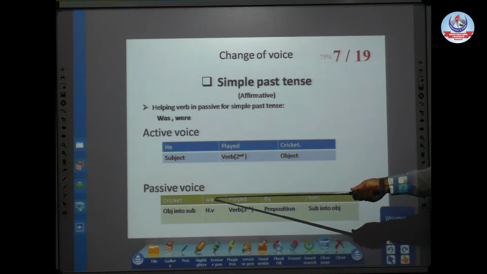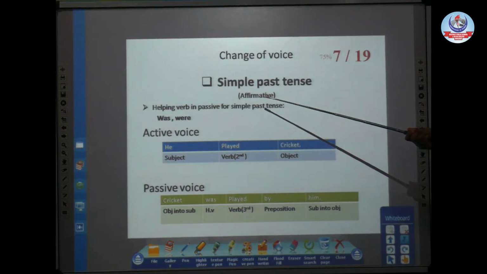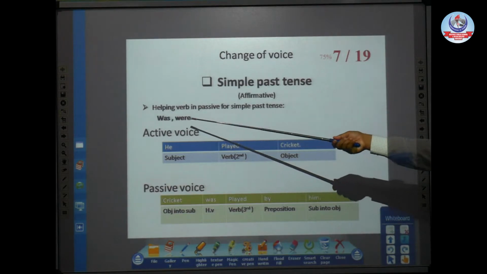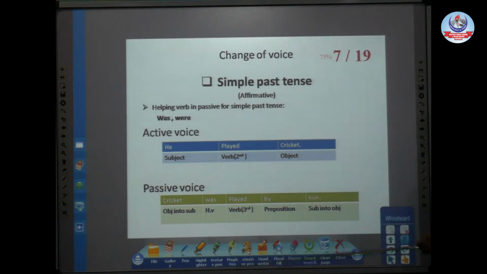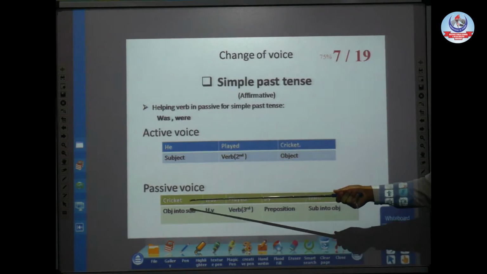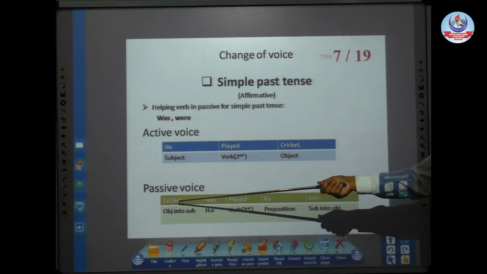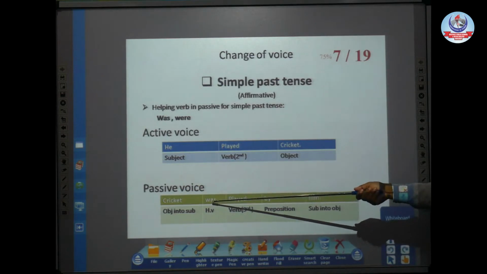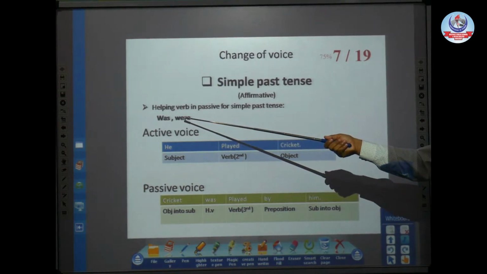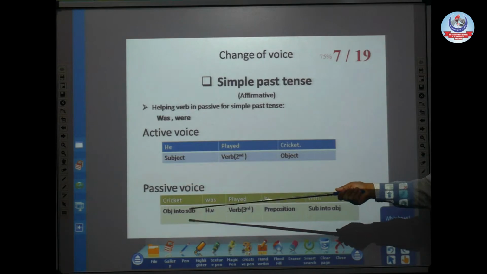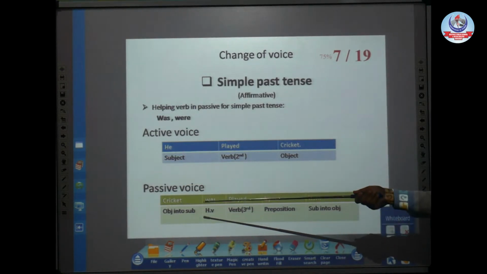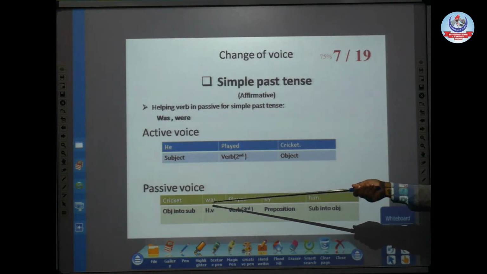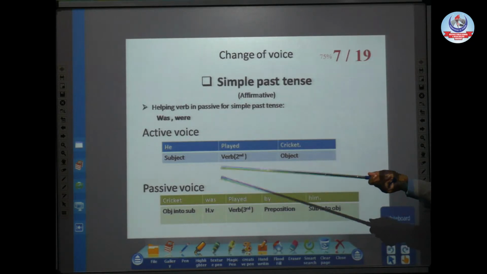After that, the helping verb. The helping verbs for passive in simple past tense are was or were. These are the helping verbs we are going to utilize in simple past tense, according to our subject. If our subject is singular, then the helping verb will be was, and if our subject is plural, then the helping verb will be were. So here our subject is singular, cricket. For a singular subject we will use was. Cricket was.